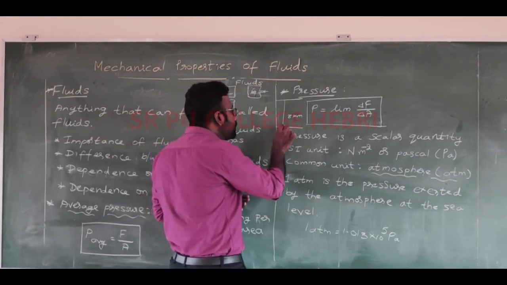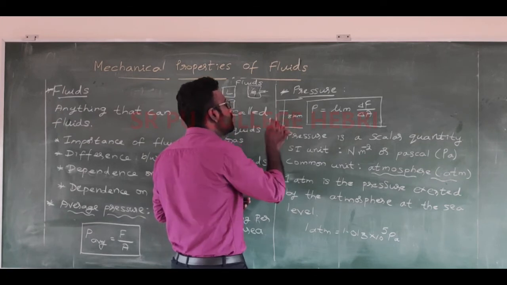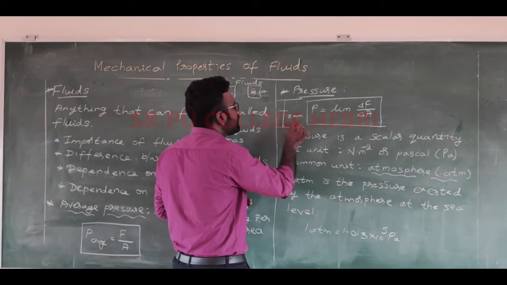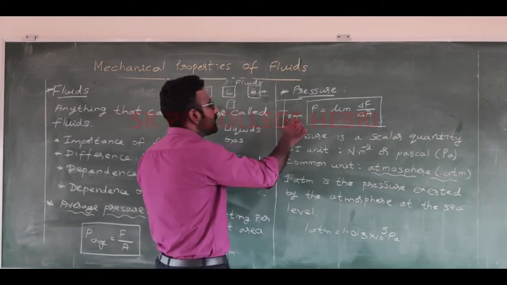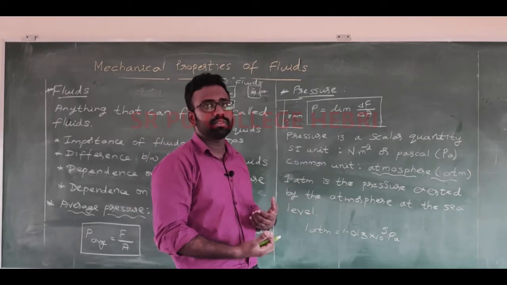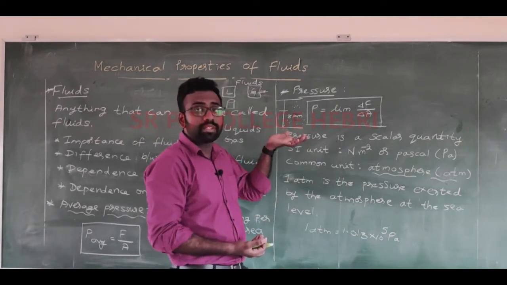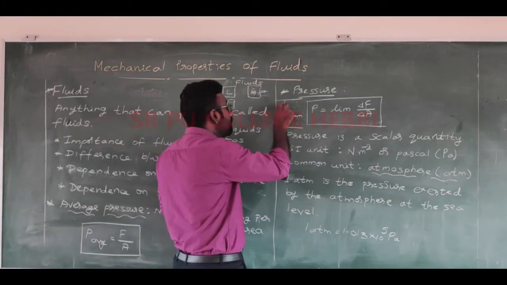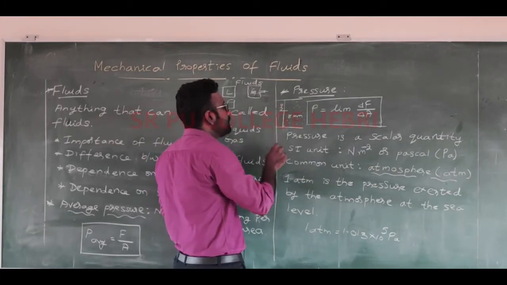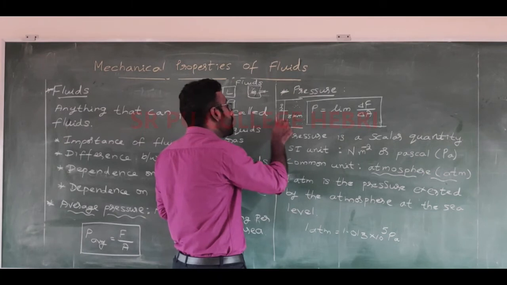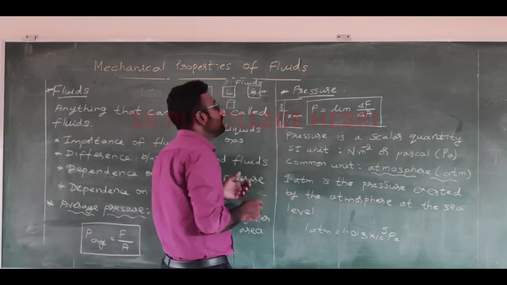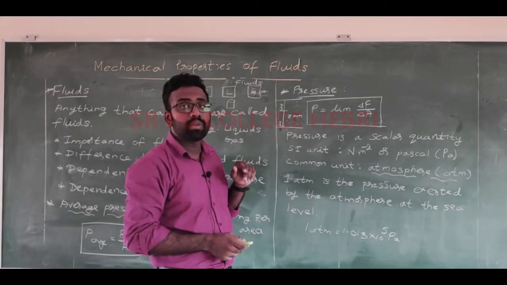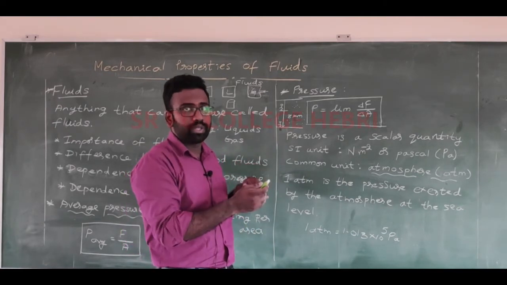Correct? So as I go to higher and higher altitudes, what happens? Atmosphere decreases. Correct, right? So the number of molecules of these gases is going to decrease. Then what happens? The pressure experienced by a person who is at a particular height will be different from the person experiencing the pressure at the sea level. Okay, so it will be different.